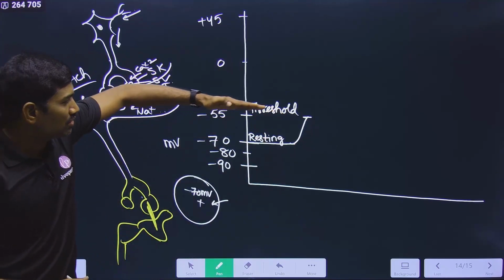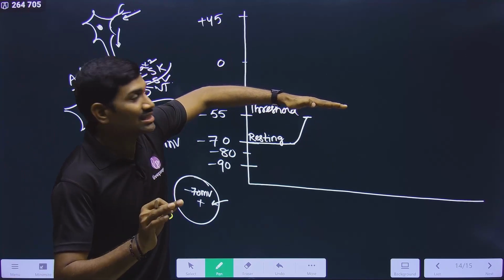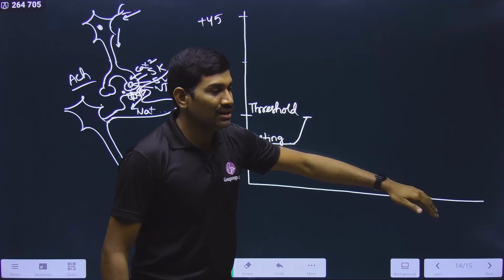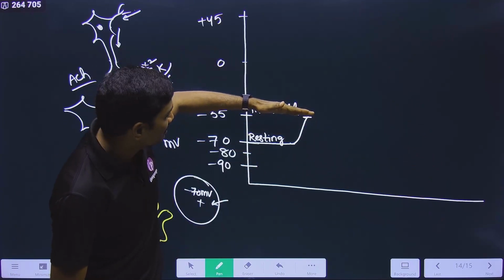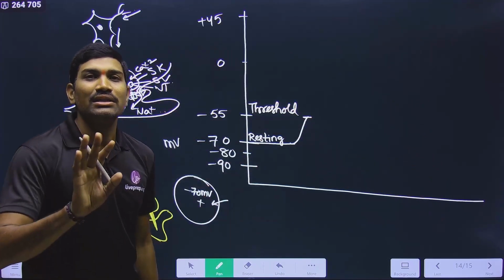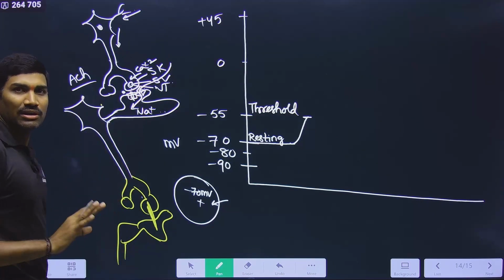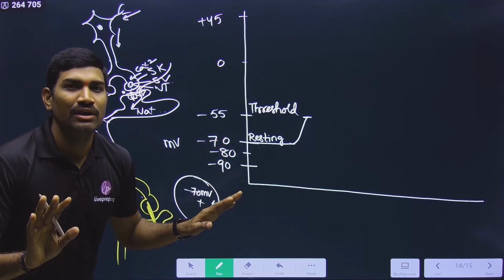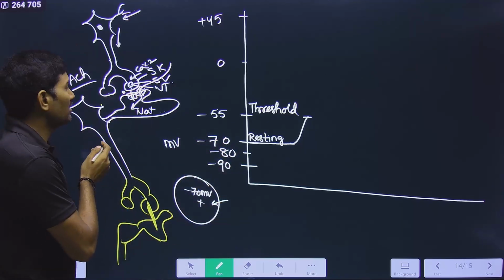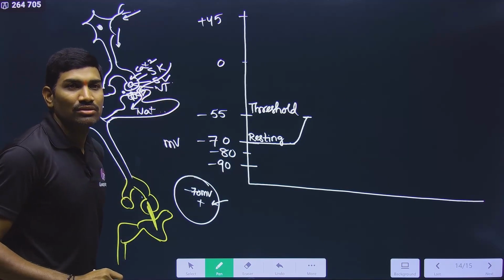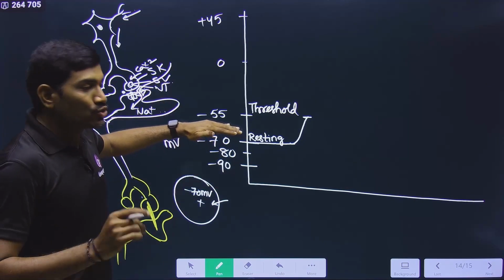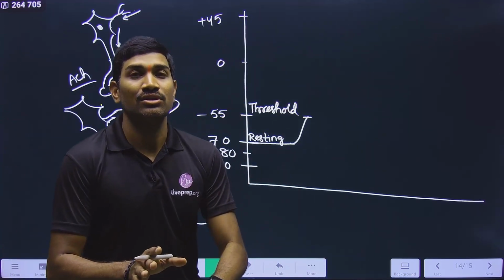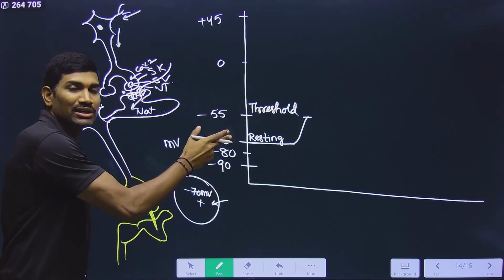What is the meaning of this threshold? This is the minimum potential that is required to generate the action potential. What is the meaning of this? Suppose Na+ keeps on coming here. From minus 70, it came up to minus 60 only, and then the acetylcholine was removed, and then this gate was closed. That means it came up to minus 60 only. So if it is coming up to minus 60, can it generate the action potential? No, it cannot generate. So please understand the meaning of this threshold and its significance.